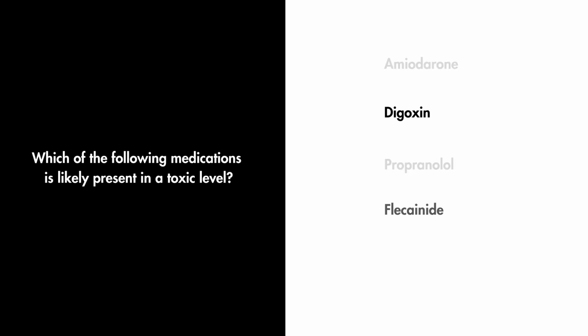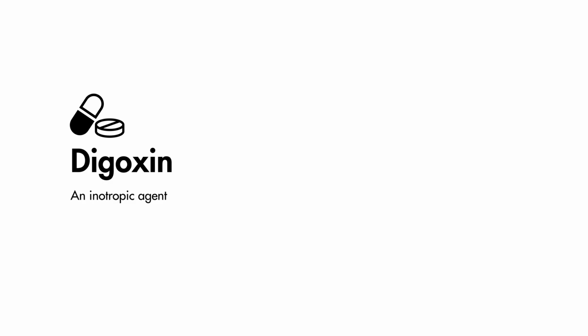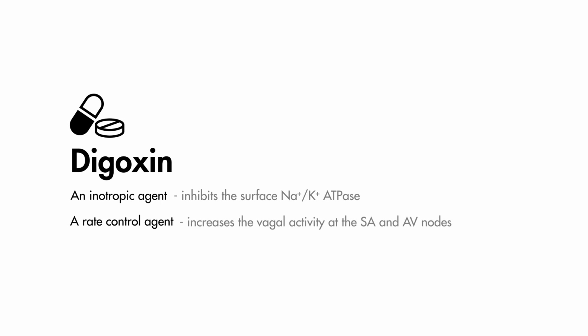The correct answer is digoxin. Digoxin is used therapeutically as an inotropic agent to increase myocardial contractility and also as a rate control agent to decrease conduction through the AV node. The drug inhibits the surface sodium-potassium ATPase, which alters the sodium gradient of the sodium-calcium exchanger, leading to increased levels of intracellular calcium, resulting in increased inotropy. Digoxin also increases the vagal activity at the SA node and AV nodes.